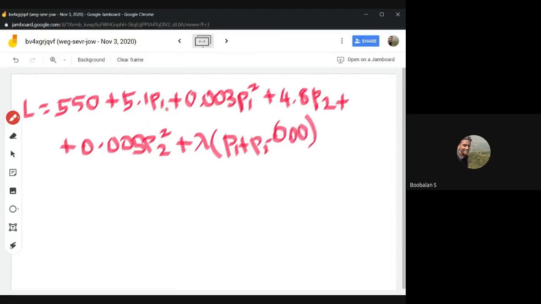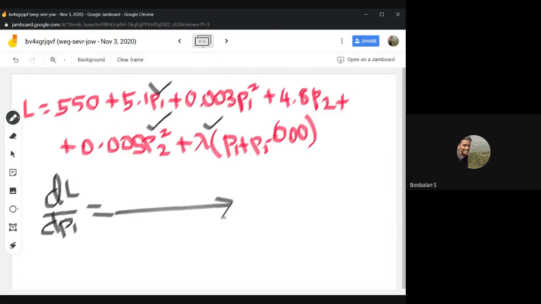Now we have three variables, right? Just like in the introduction problem we saw earlier, maximizing the perimeter of a square or rectangle, here we have P1, P2 and lambda. So what do we need to find? dL by dP1 we need to find out, which is equation number 1.